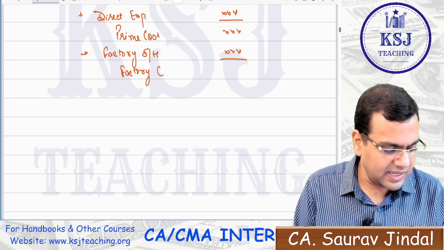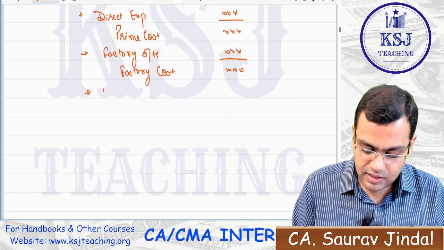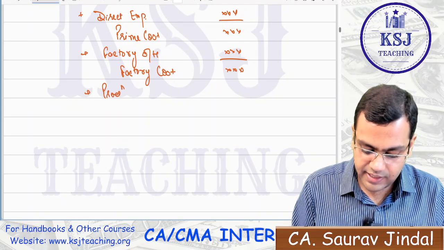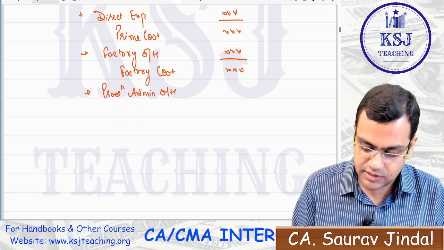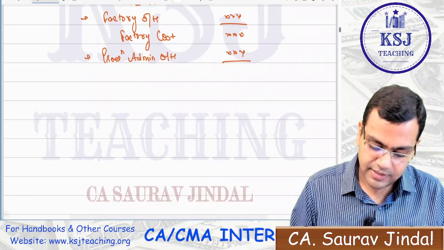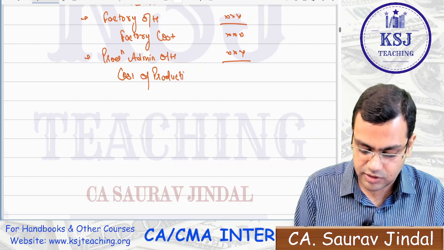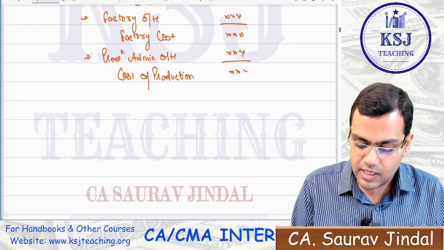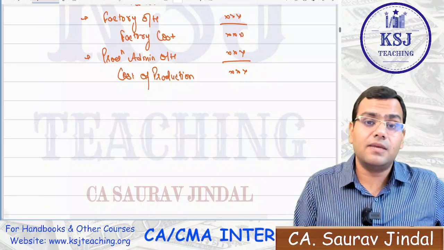Plus production admin overheads. That is your cost of production now.